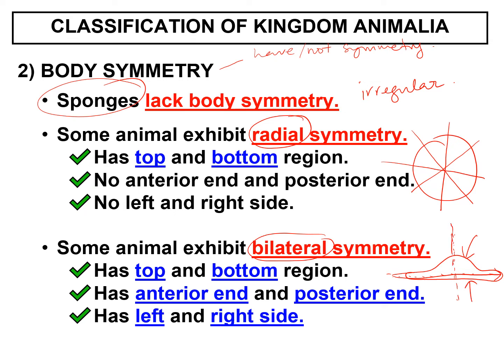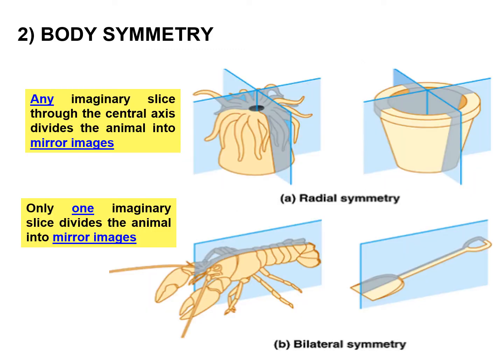We can only cut it vertically, so we get the same size here, with the left side and the right side similar. So this is the diagram that shows the types of body symmetry. So first, the animals are identified whether they have symmetry or do not have symmetry.